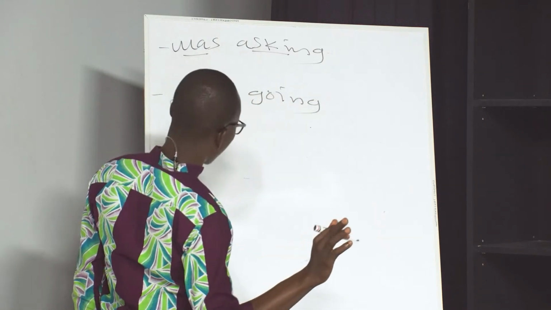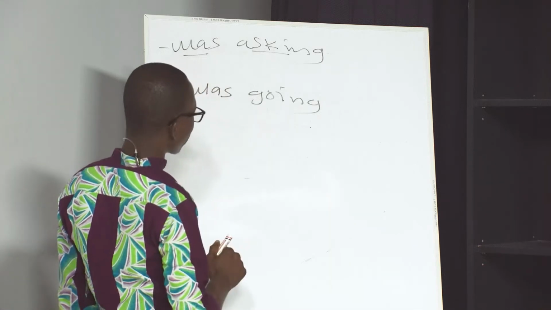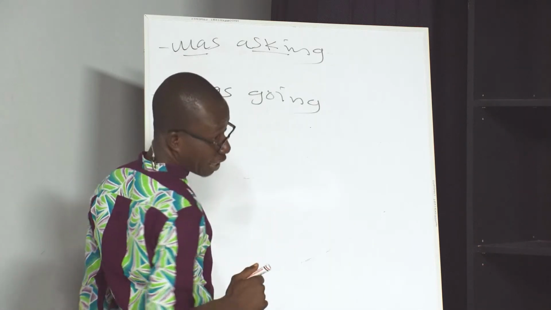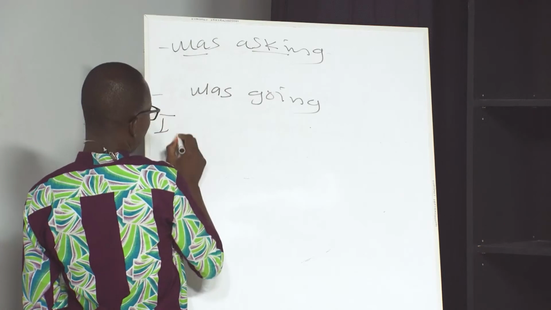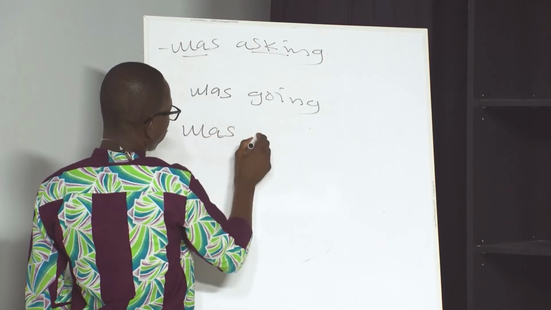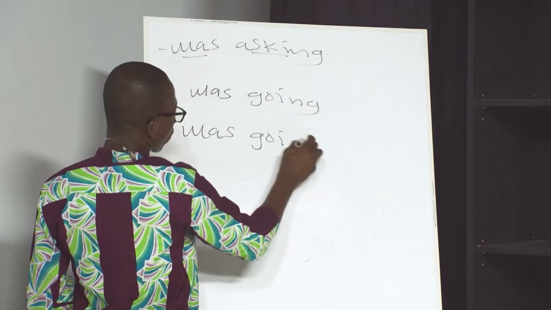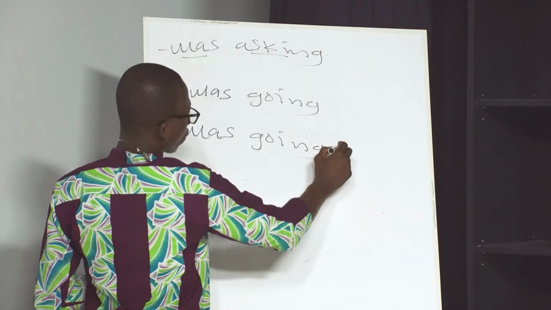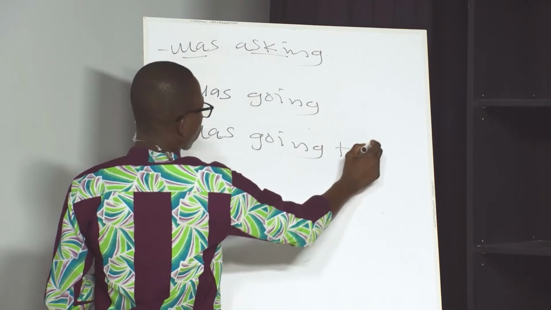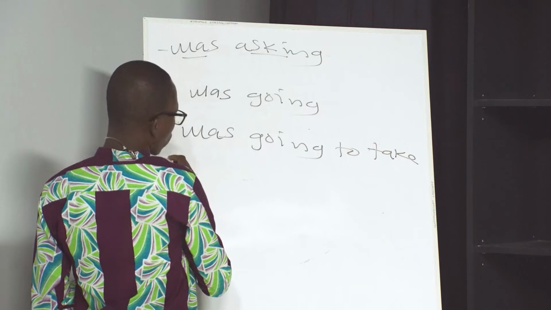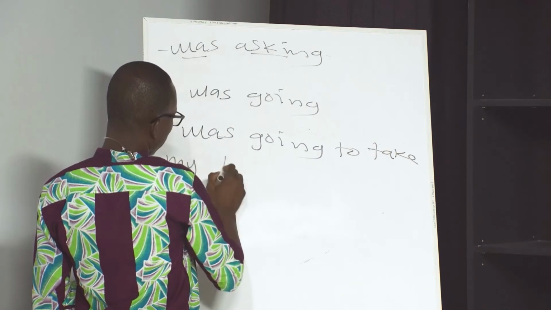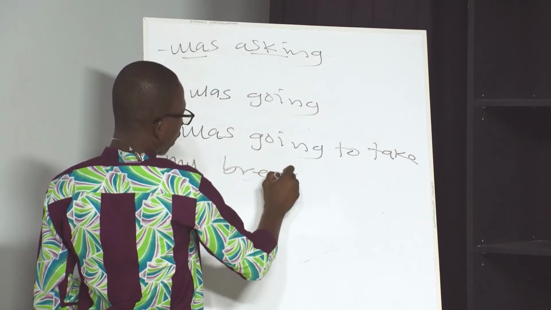Good. Stop there. Let's write the full sentence. There's something interesting there I want to point out to you. Your sentence is this: I was going, right? Yes, sir. To take my breakfast. So let's end here.